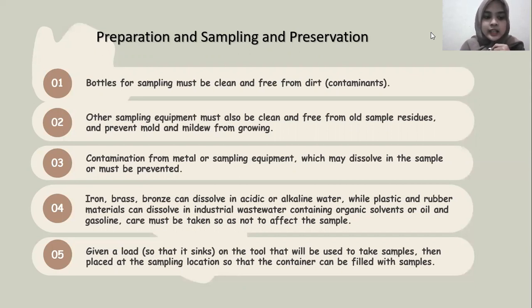And the last, a weight is attached so that it sinks on the tool that will be used to take samples. Then it is placed at the sampling location so that the container can be filled with samples.